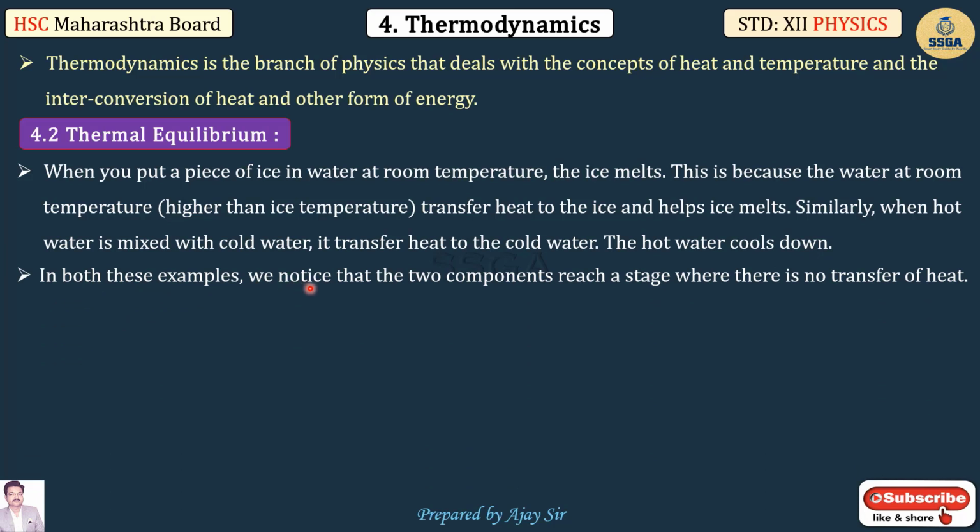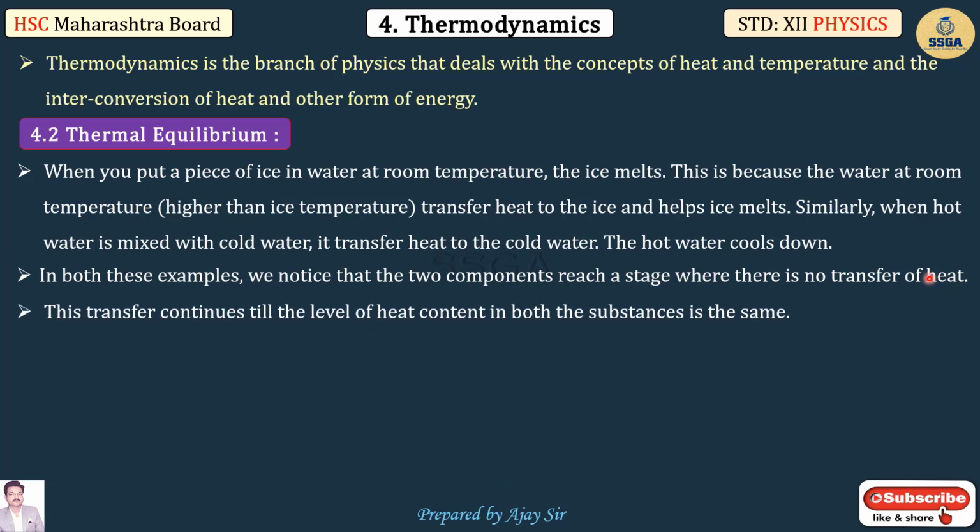In both these examples, we notice that the two components reach a stage where there is no transfer of heat. This transfer continues till the level of heat contained in both substances is the same.